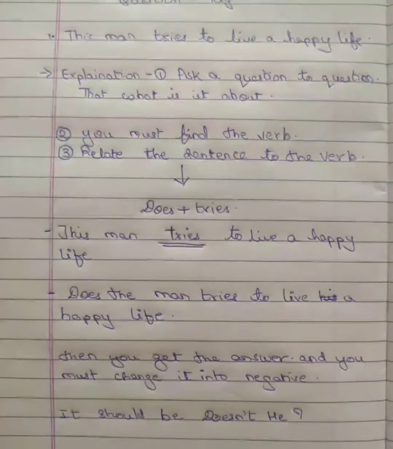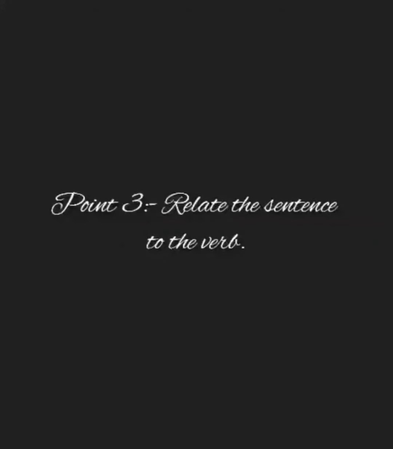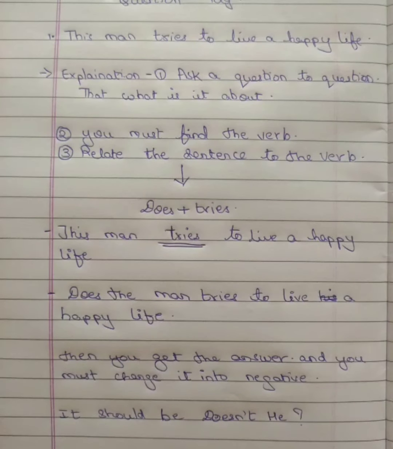Okay, and then we need to search what the verb is. If we know what the verb is, then we need to get that verb and relate it to the sentence. Okay, so if we do these 3 steps, we'll get a sentence like, does the man try to live a happy life?